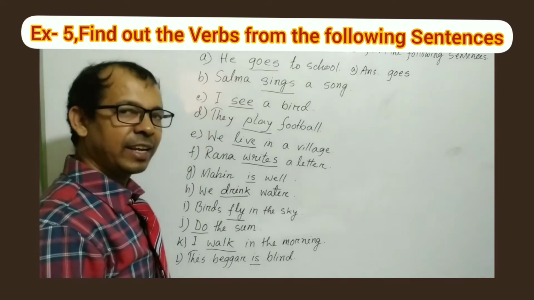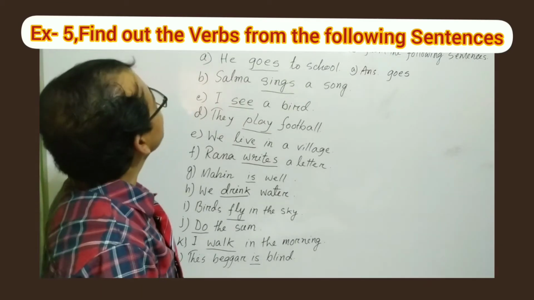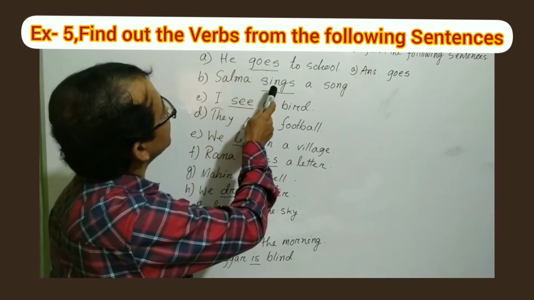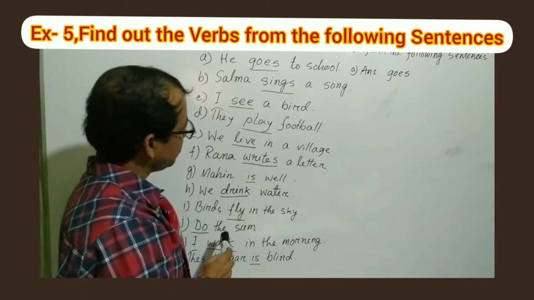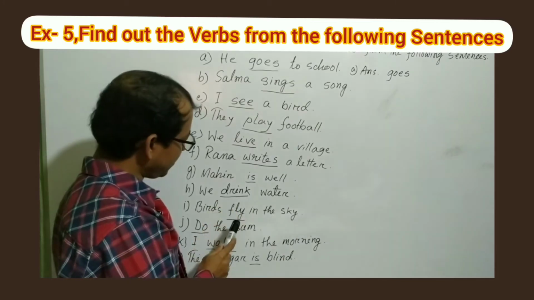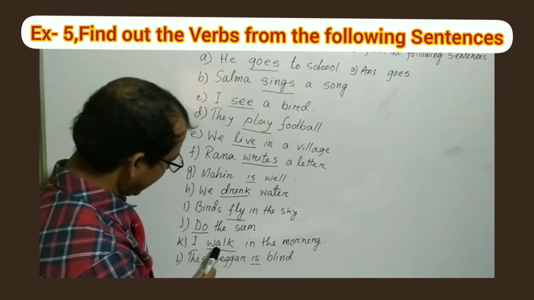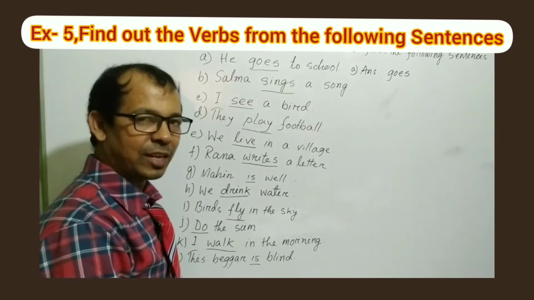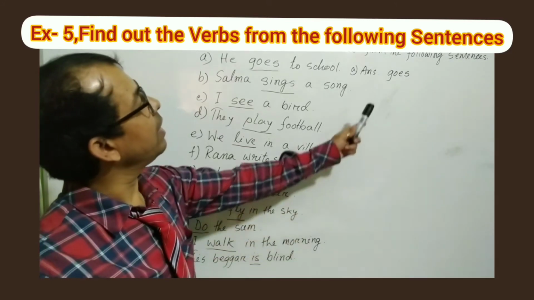So my student, now tell me what kind of verb is this. So here you can see this is principal verb, principal verb, principal verb. This is also principal verb. This is an auxiliary verb. This is principal verb, principal verb, and this is an auxiliary verb. Okay, my dear student, so you will write the answer like this way.